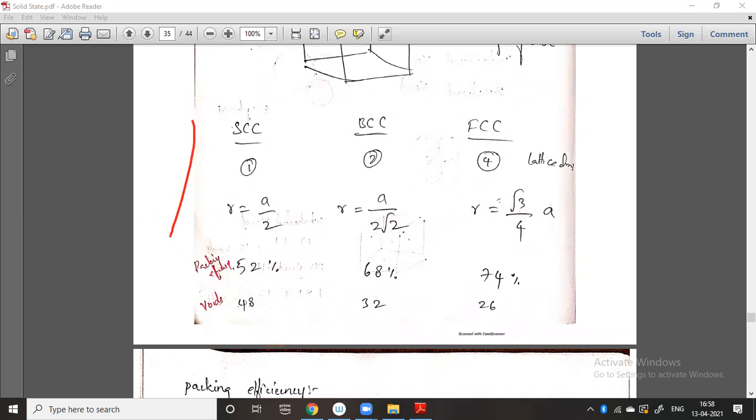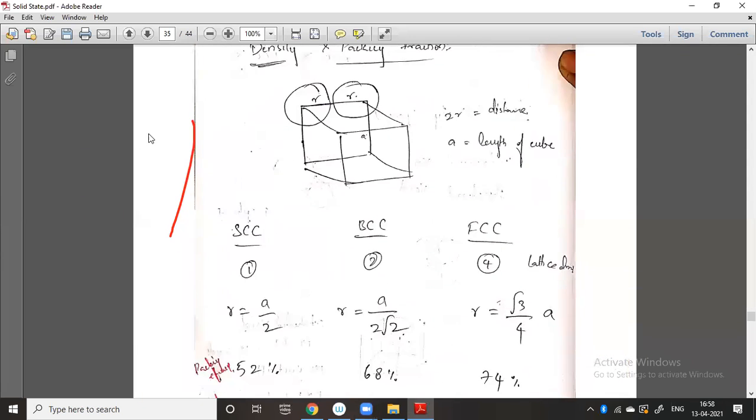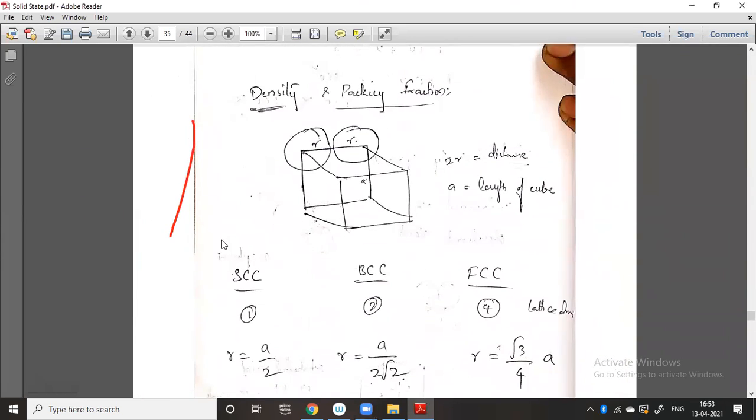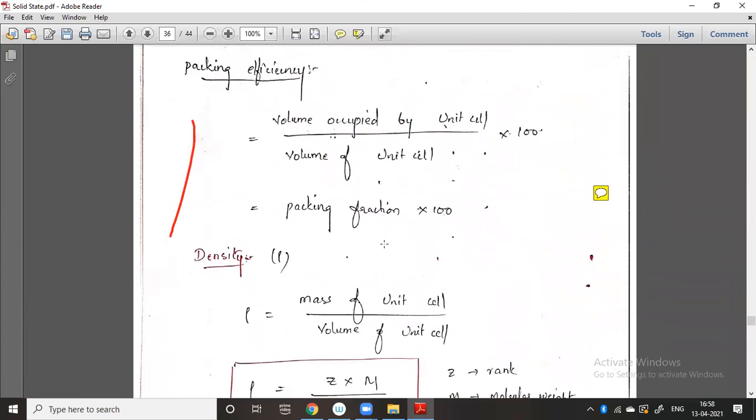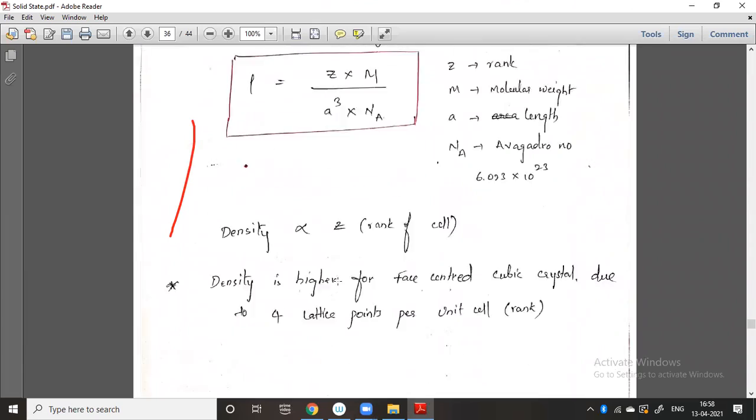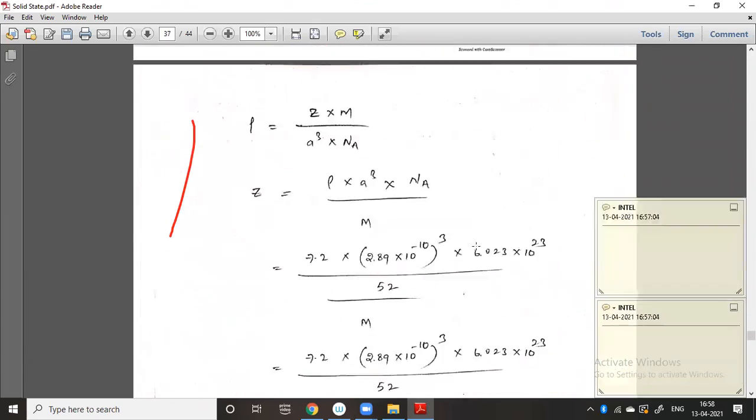Whatever the calculation, all this calculation, just now I told you, remember this. These will definitely come in competitive exams. In the semester exam it will not come. Generally you can directly write those. So remember those formulas.